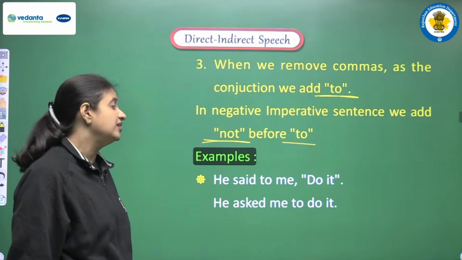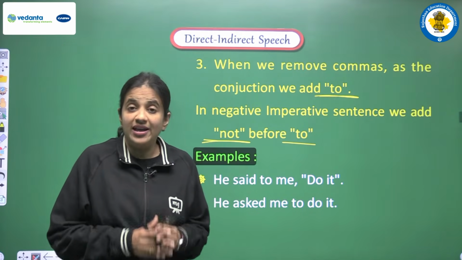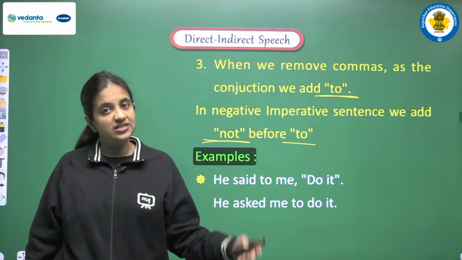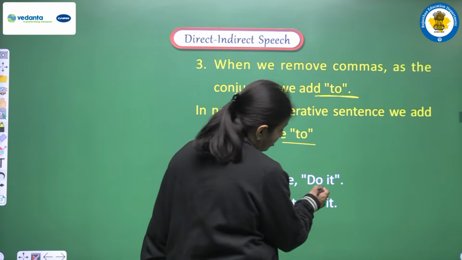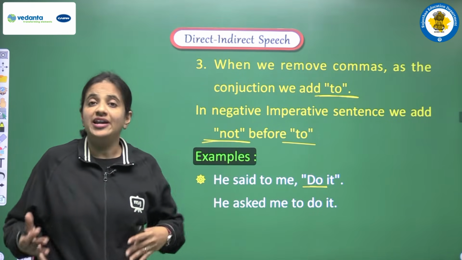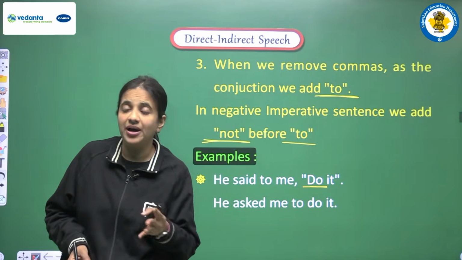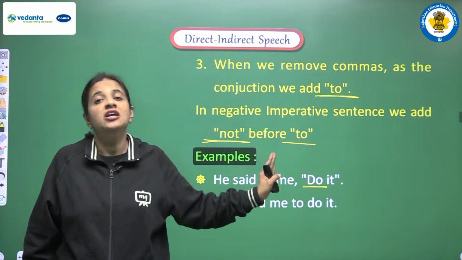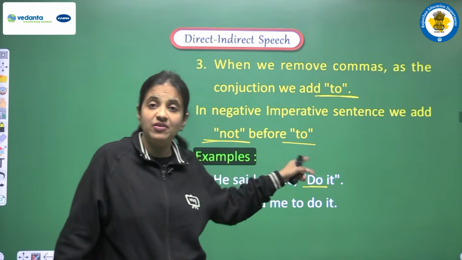So let's see the first one. He said to me, do it. First of all, we have to be very careful, and we have to recognize that we are having an imperative sentence. And how can we say that do it is a kind of imperative sentence? We can observe that this sentence is starting with the first form of the main verb. All imperative sentences in which we are having any kind of advice, order, request or command, all such sentences start with the first form of the main verb. So with the help of this thing we can recognize that we are having an imperative sentence.